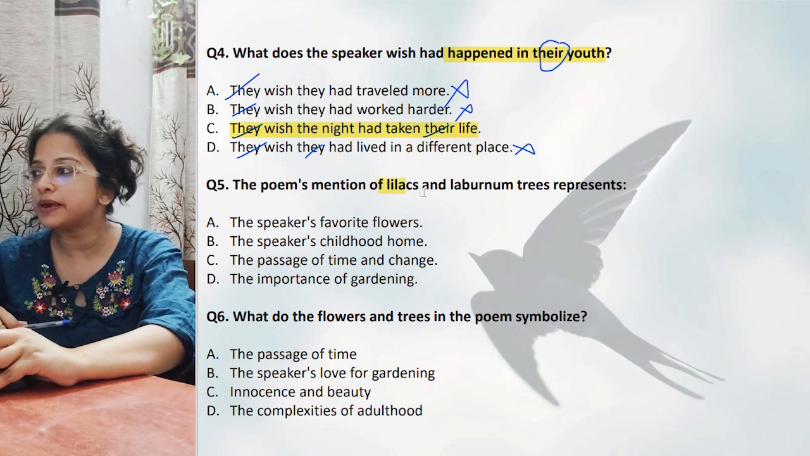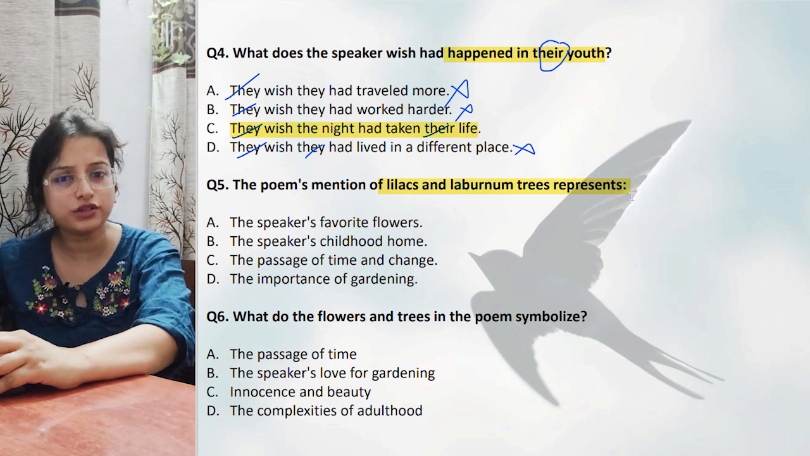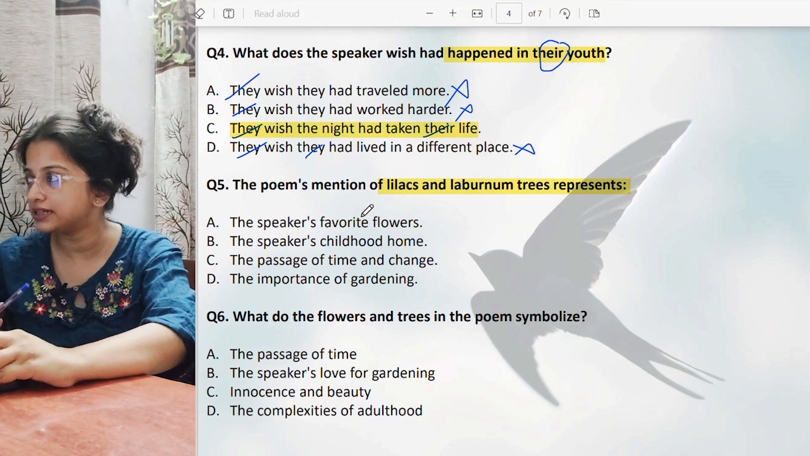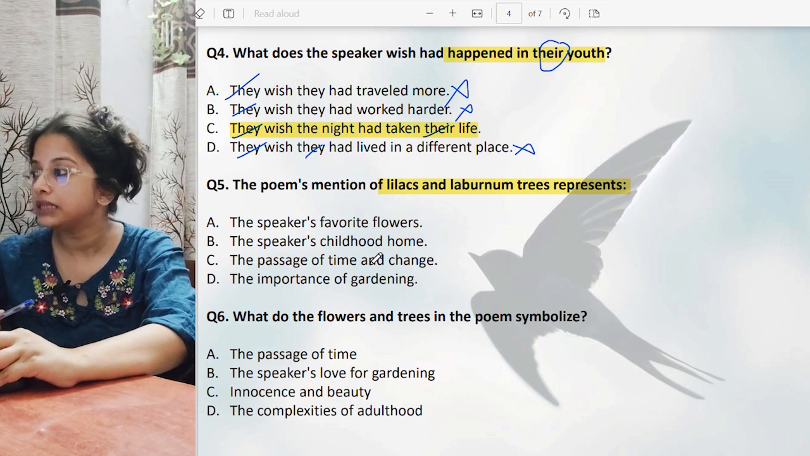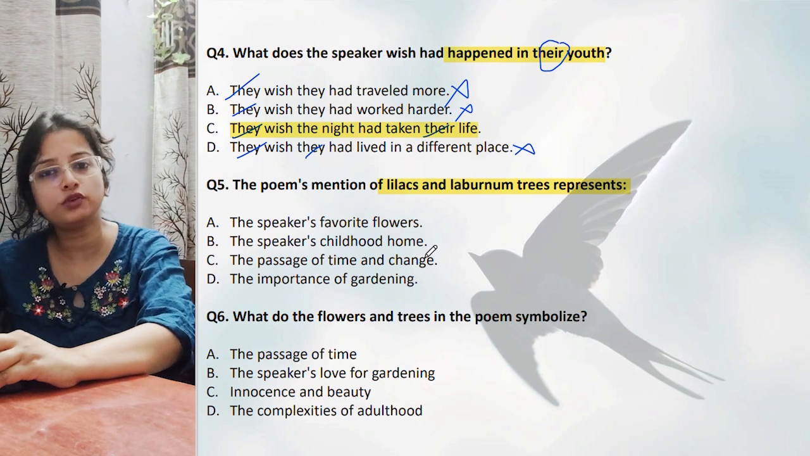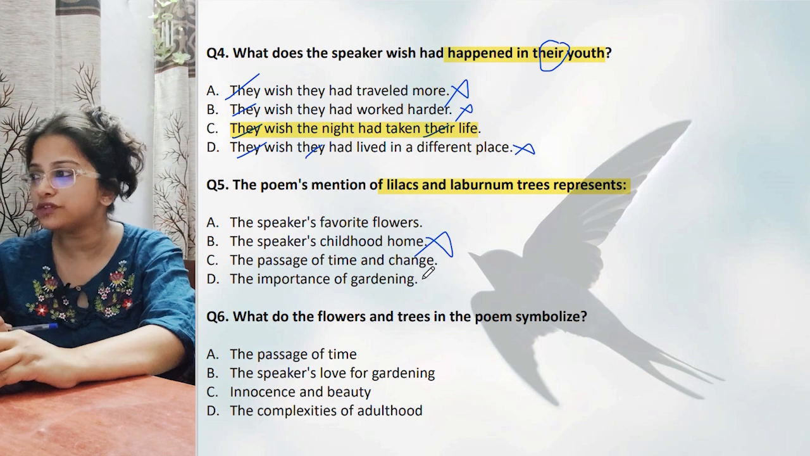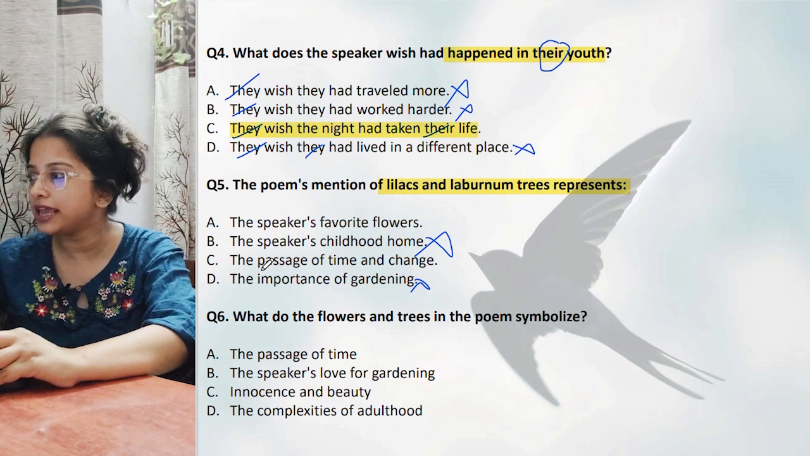Next one. The poem's mention of lilacs and laburnum trees represents this. Lilacs are different kinds of flowers, and laburnum is a tree. What does it represent? Let us eliminate. Speaker's favorite flowers, possibly. The speaker's childhood home, not home, because if he wanted to say about home, he would have talked about the house, how the house looked. So this one, strike it out. Passage of time and change, possibly. The importance of gardening, no, it is not at all a theme. So options A and C remain.